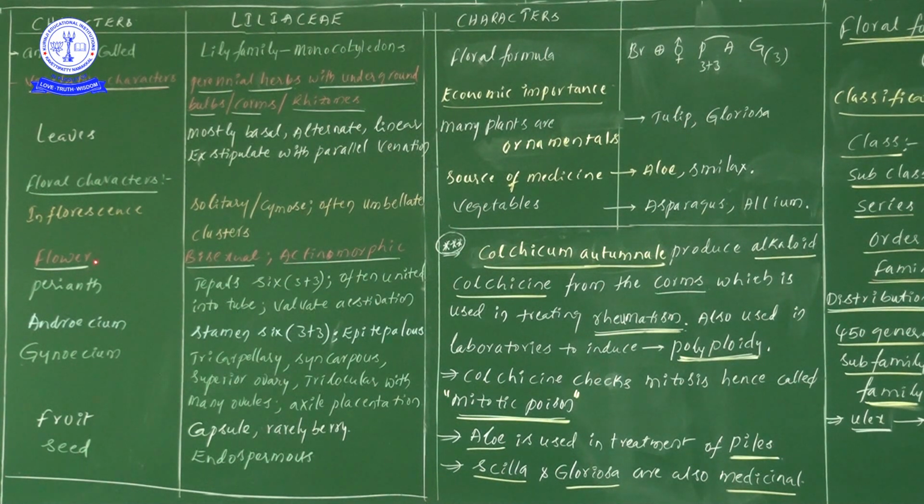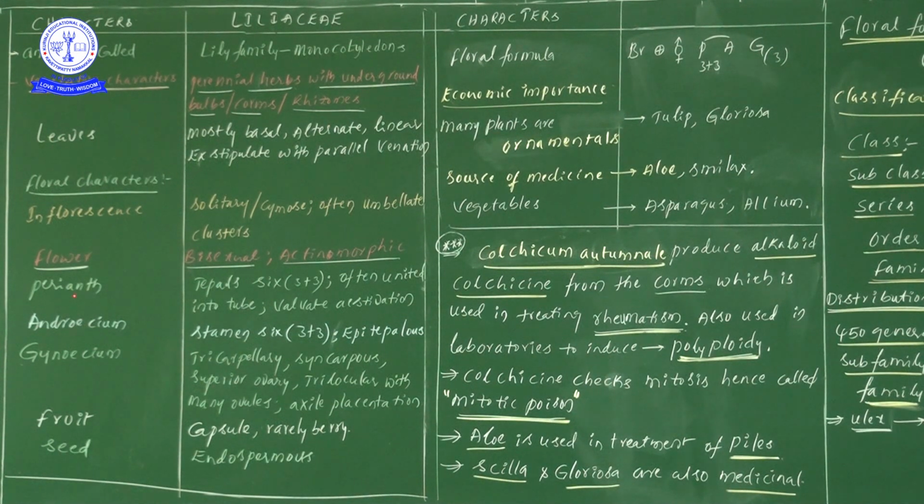Next one, flower point of view. Flower is bisexual and actinomorphic. Next one, perianth. In the previous video I have written one piece of information, but now also I will tell you: perianth is nothing but the combination of calyx and corolla together, isn't it?